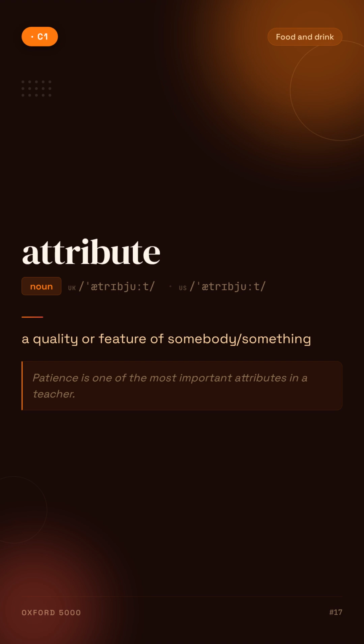Attribute. A quality or feature of somebody/something. For example, patience is one of the most important attributes in a teacher.